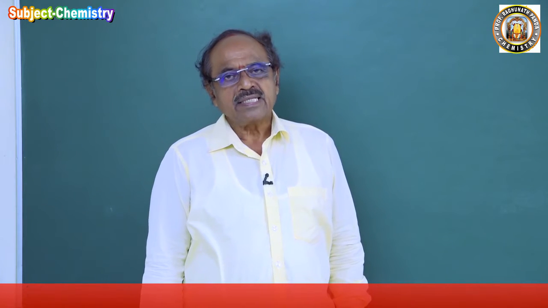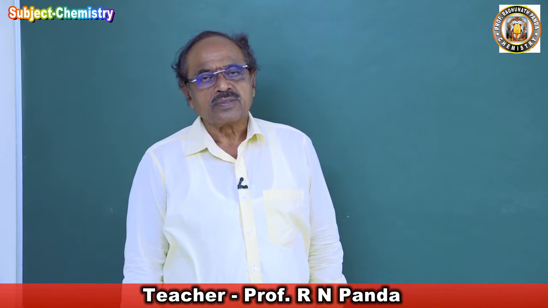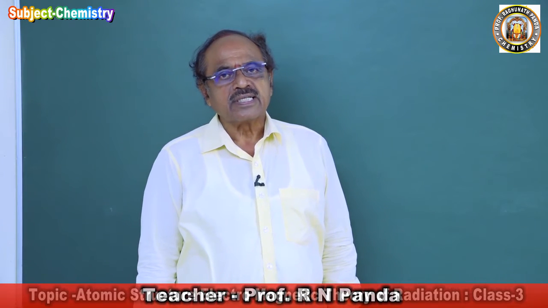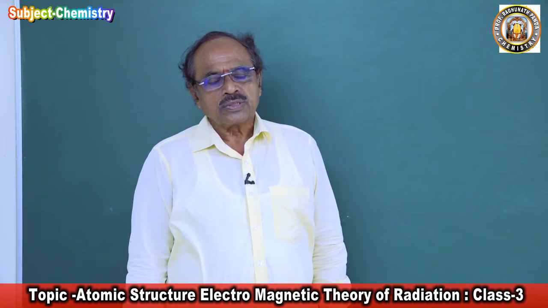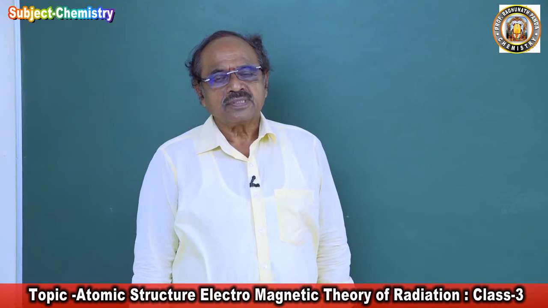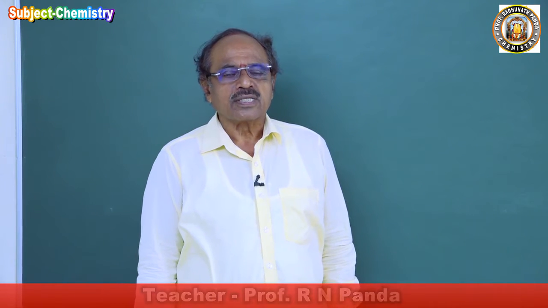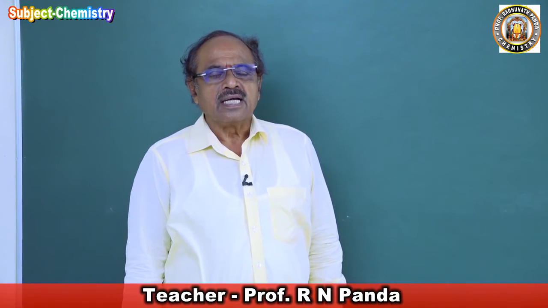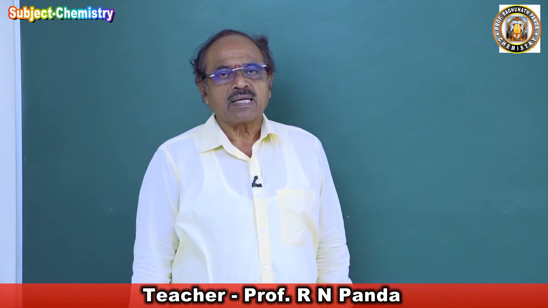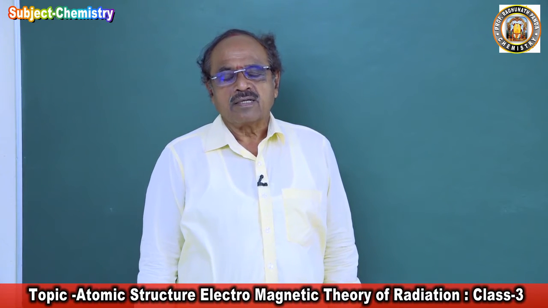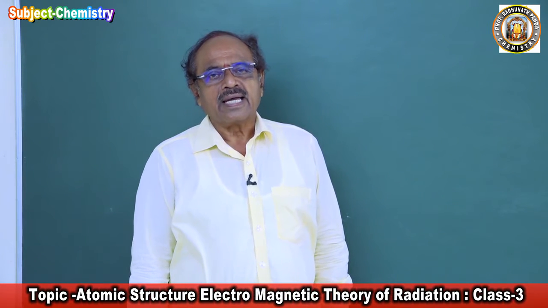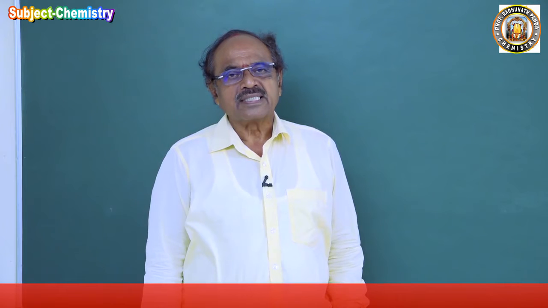So the energy of the electron while moving in the circular path around the nucleus will continuously decrease. So the electron will have an angular acceleration toward the center. It will no longer move in a circular path, it will move in a spiral path and at last plunge into the nucleus.